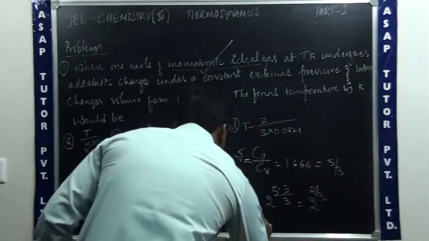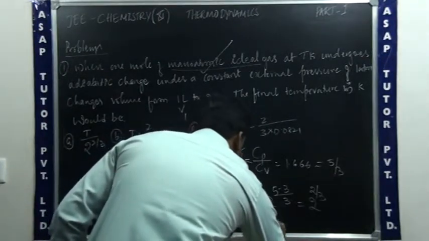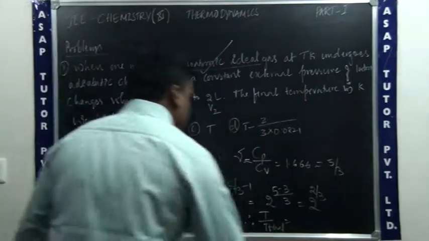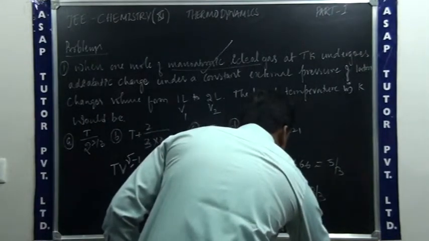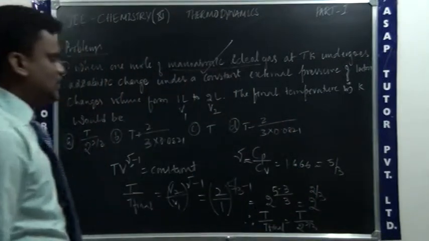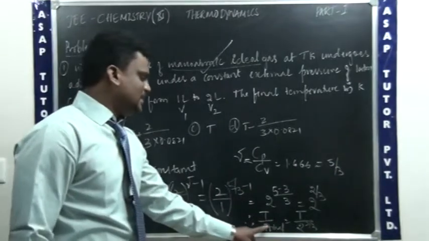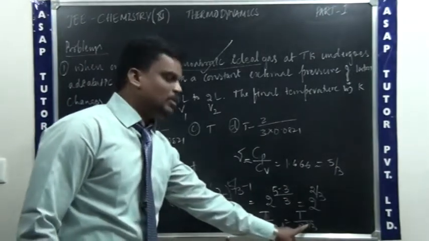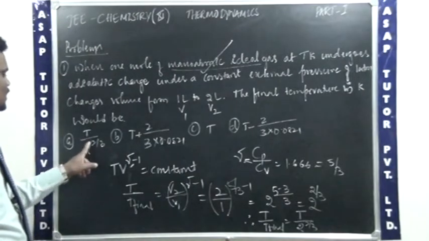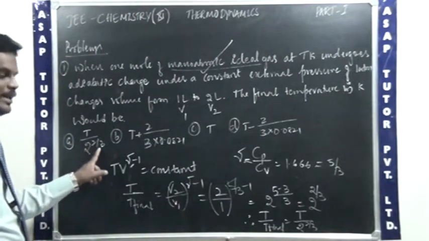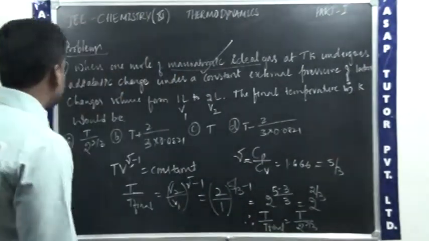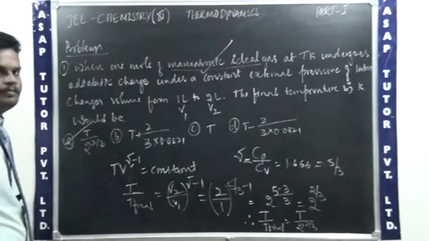Therefore we can write that T divided by T final is equal to T divided by 2 to the power of 2 by 3. This is the final temperature, T final. They gave the value T divided by 2 to the power of 2 by 3, which should be equal to T divided by T final. Therefore the right answer is the first one, A.